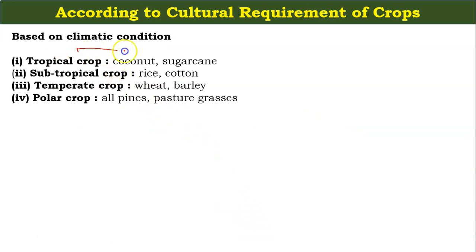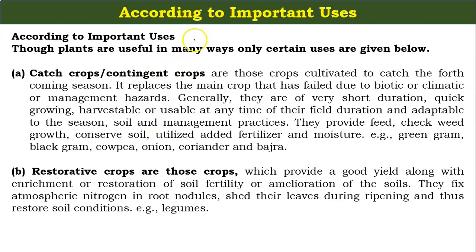Based upon the climatic condition, the tropical crops are coconut and sugarcane, subtropical crops are rice and cotton, temperate crops are wheat and barley, and the boreal crops are pines and pasture grasses. Now, there is one more classification according to the important uses. Though plants are useful in many ways, only certain cases are given below.